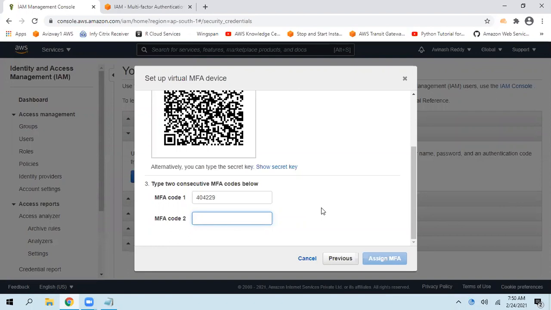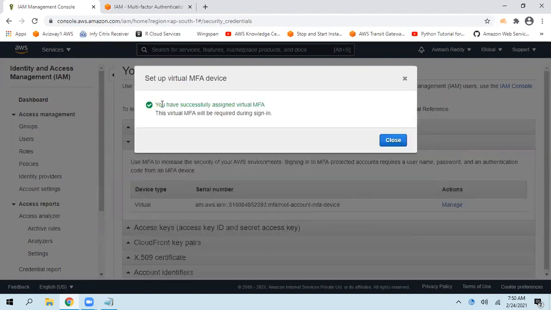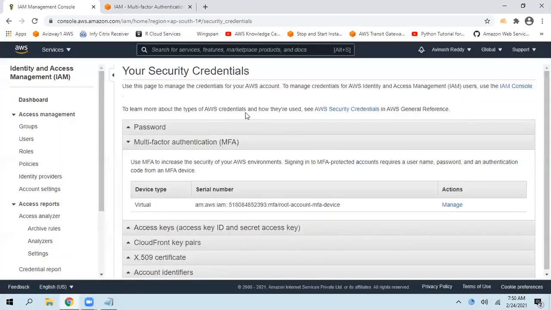My existing code expired and I got a new code now. We should not skip any in between. So I have given the newly generated code, then click on assign MFA. All right, here you can see this virtual MFA has been successfully activated. Then click on close. Now, let me sign out and sign back in to my AWS account. Let's see what happens.